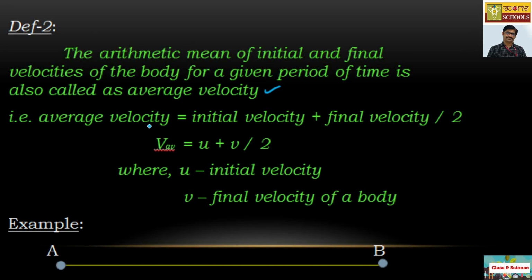So V_av is written as (U plus V) divided by 2. That is the arithmetic mean of the initial and final velocities of the body for a given period of time, and it is taken as average velocity.